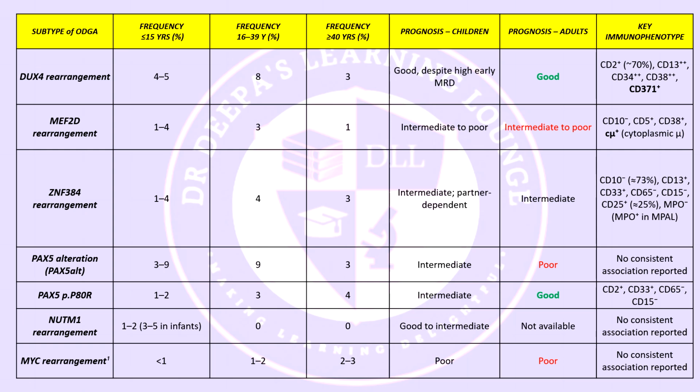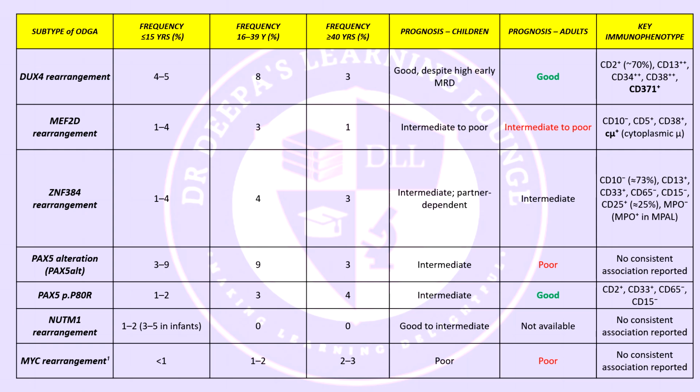The immunophenotype features include CD10 negativity in about 73% of cases, myeloid antigen expression of CD13 and CD33, CD65 negative, CD15 negative, CD25 positive in a quarter of the cases, and MPO negative in B-ALL, but it can be MPO positive when some fusion is there, which represents an MPAL type of profile. This subtype often shows lineage plasticity, and you may also see myeloid features or even transformation into a myeloid phenotype at relapse. So B-ALL with CD10 negativity and myeloid marker positivity should always make you think of ZNF384 rearranged disease or MPAL with ZNF384 rearrangement.